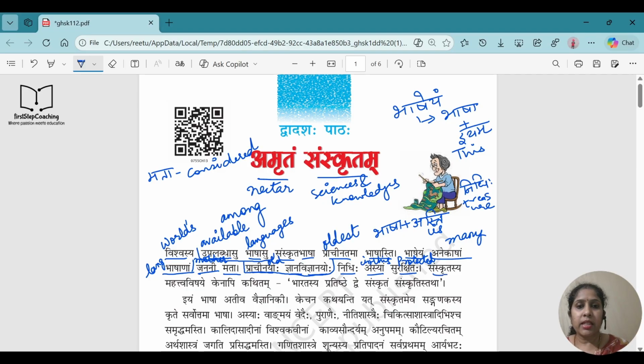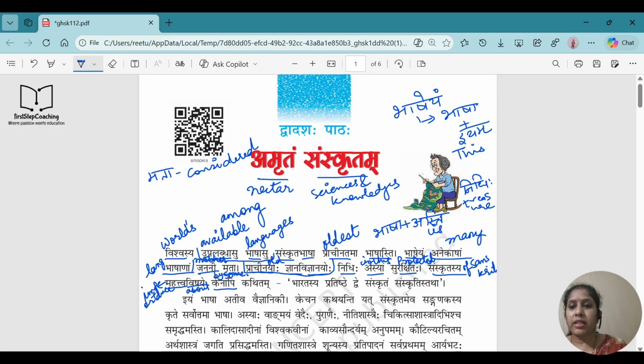Fine. Sanskritasya means of Sanskrit. Shashti vibhakti, right? So we will say of Sanskrit. Mahatva Vishay. Mahatva means importance. Vishay means about. So about the importance of Sanskrit. Okay, Sanskritasya Mahatva Vishay means about the importance of Sanskrit. Kenapi means by someone.